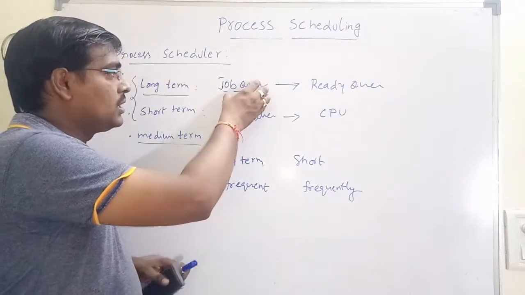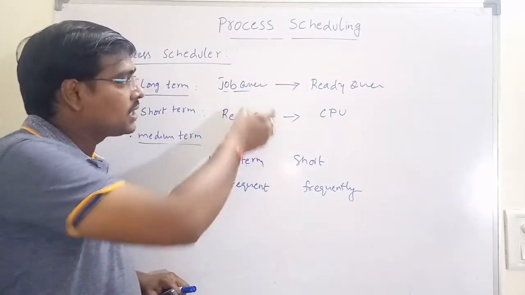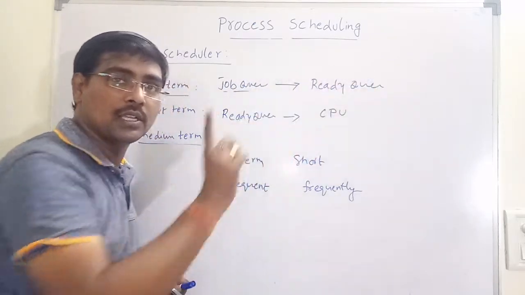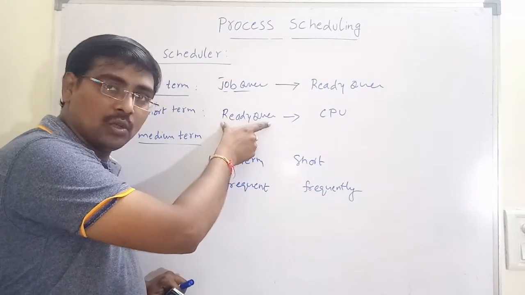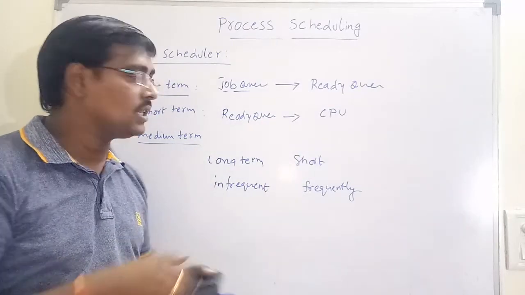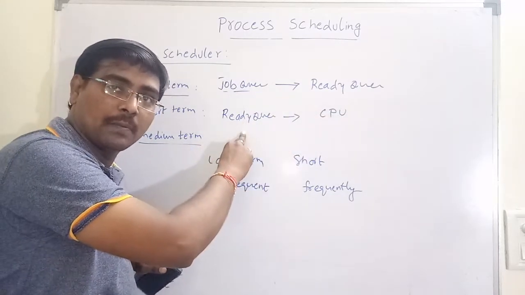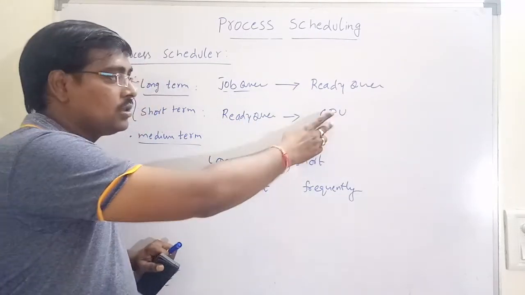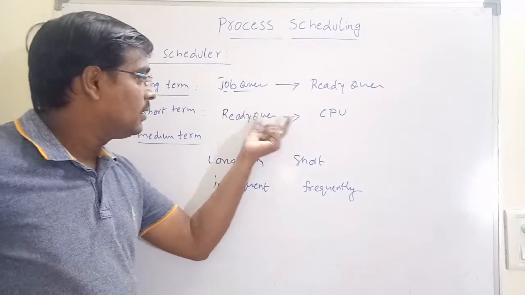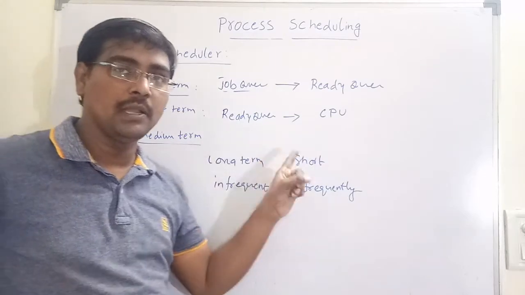Assume the job queue contains 100 processes. Once I select, among these 100, 10 processes into the ready queue, my step is completed. Now the ready queue contains 10 processes, and the CPU is switched among the 10 processes. That is, each and every time the short-term scheduler selects a process and allocates the CPU. Suppose a high priority process comes, allocate the CPU. So the CPU switches among the ready queue processes. The short-term scheduler selects a process from the ready queue and allocates the CPU, and this is repeated multiple times.